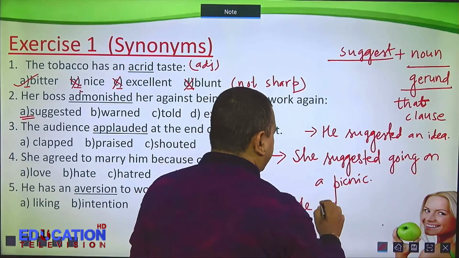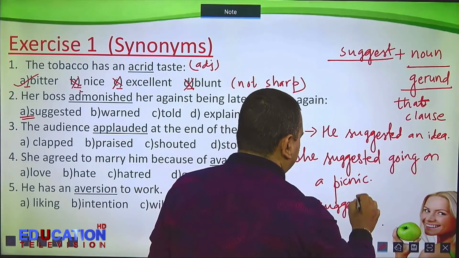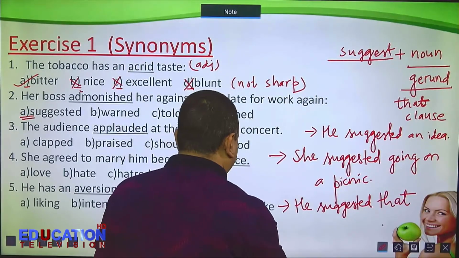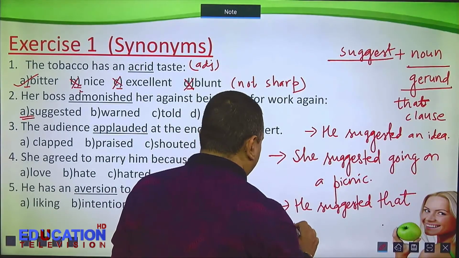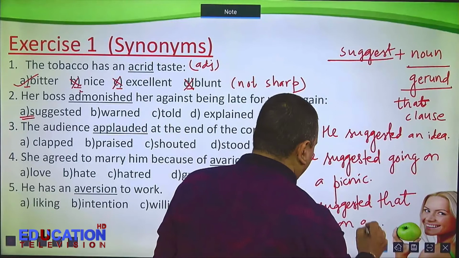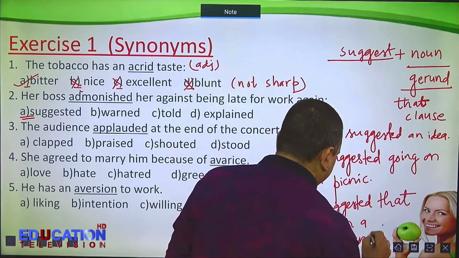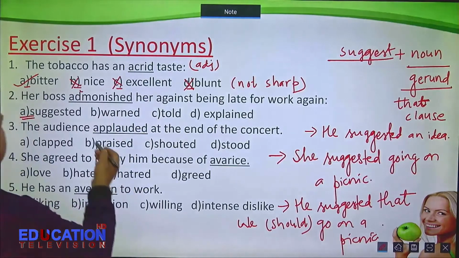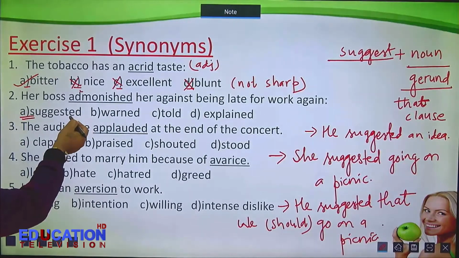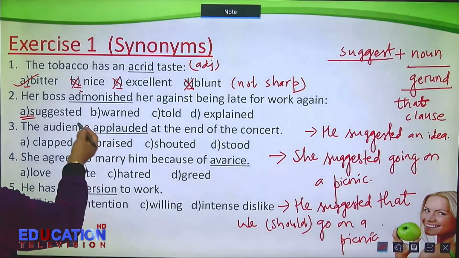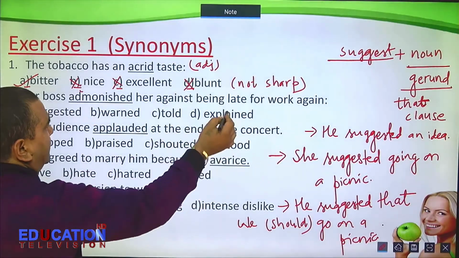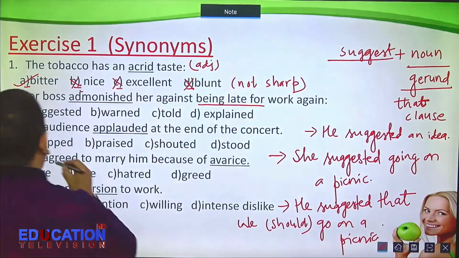He suggested that we go on a picnic. We should can be used or can be omitted. We go on a picnic. So, if you replace admonished with suggested, you don't have that structure. Look, her boss suggested her against being late for work again. When you are late for work, you don't suggest anything wrong.